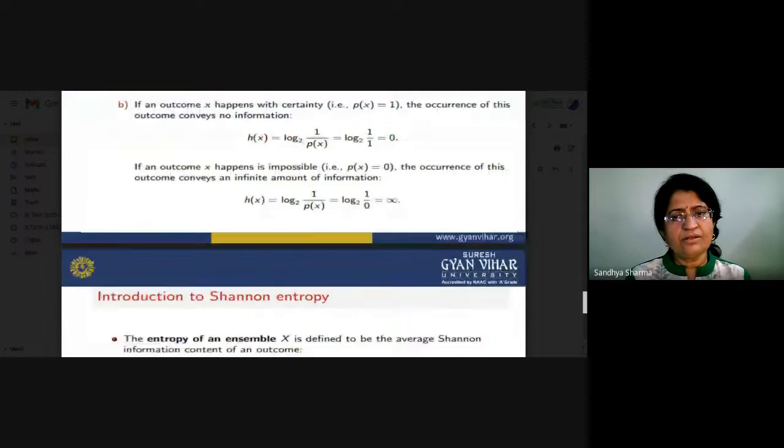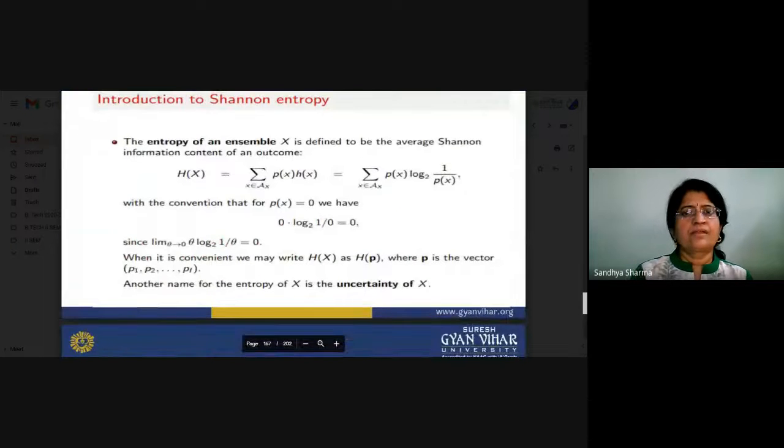What is the basic role of that one? Now, if we want to calculate the entropy, there is a term p(x) times h(x), and h(x) contains the information content. If p(x) is equal to 0, that is, the probability is 0, then at that point the entropy will also be 0.